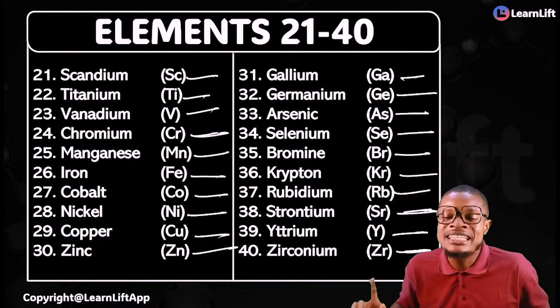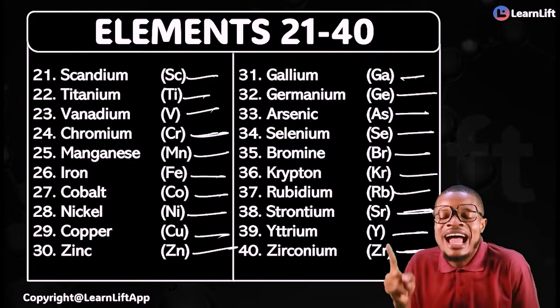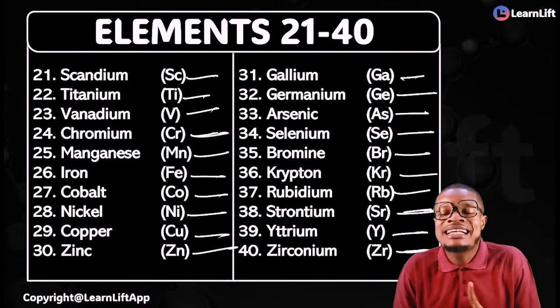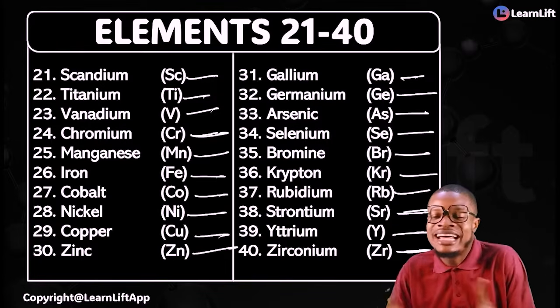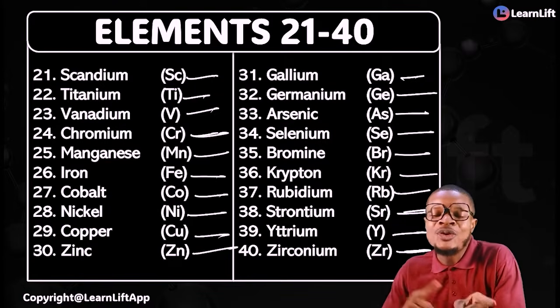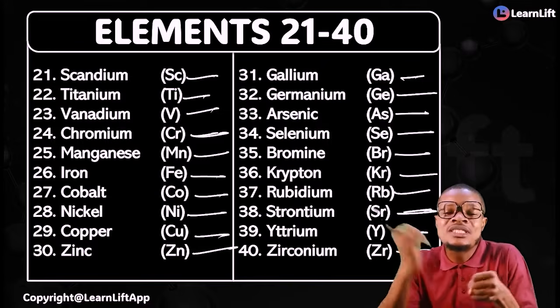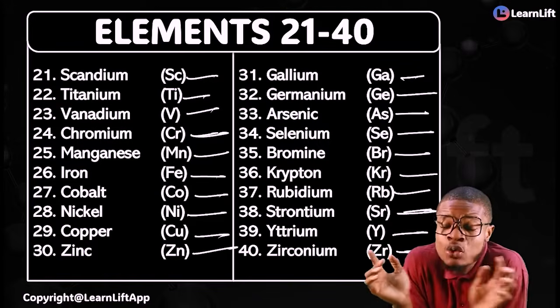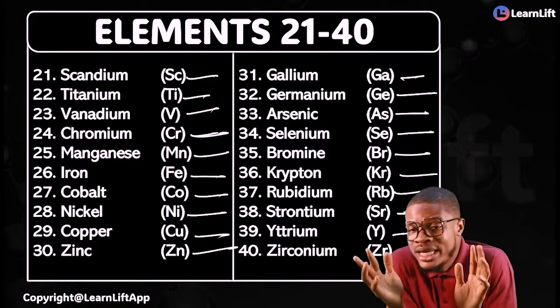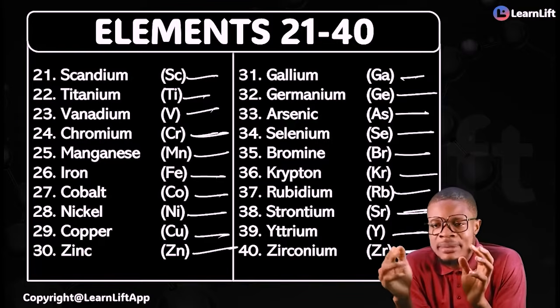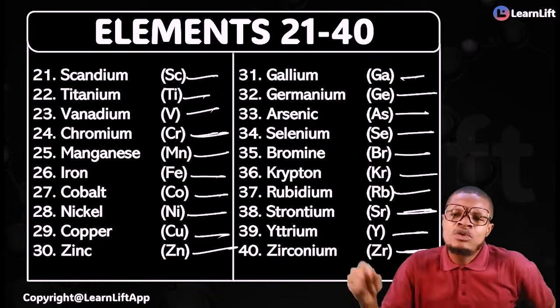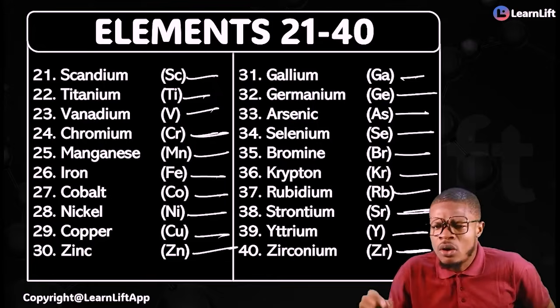Everybody: scandium, titanium, vanadium, chromium, manganese, iron, cobalt, nickel, copper, zinc, gallium, germanium, arsenic, selenium, bromine, krypton, rubidium, strontium, yttrium, zirconium. You are done, and you are totally out of there with the first 40 elements. If you get this very quickly and you are sure that you understand it to the core, guess what?